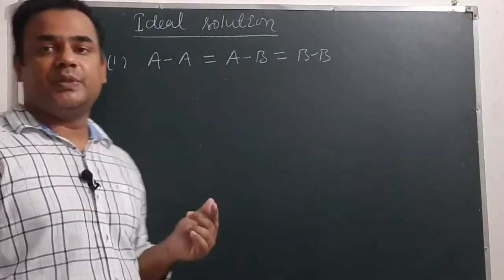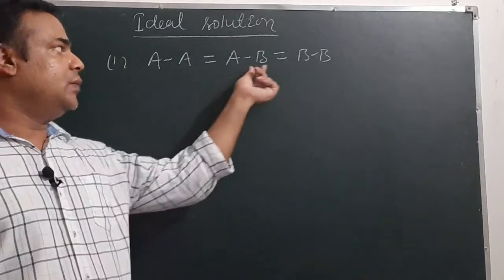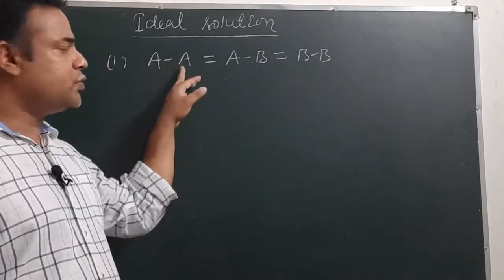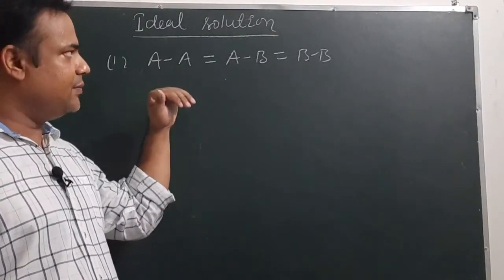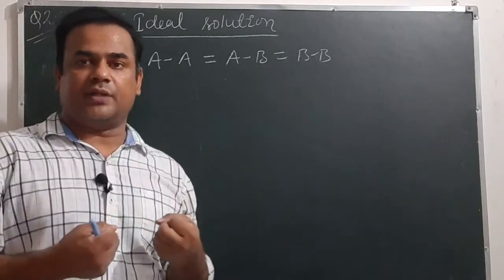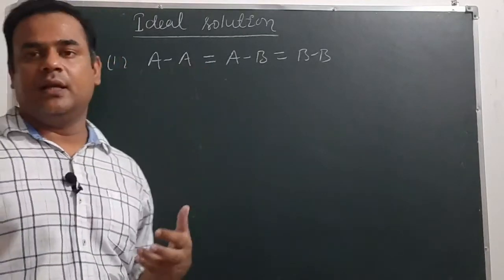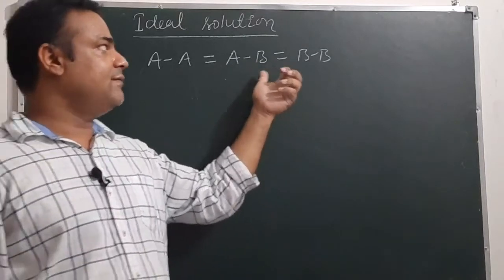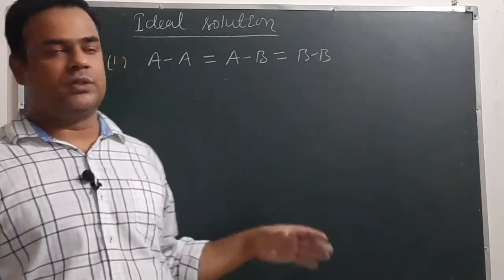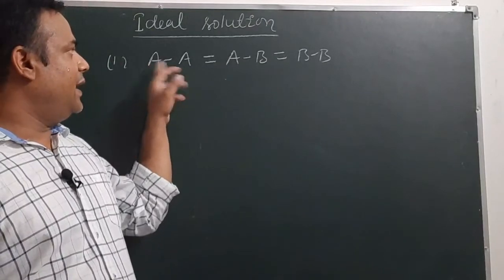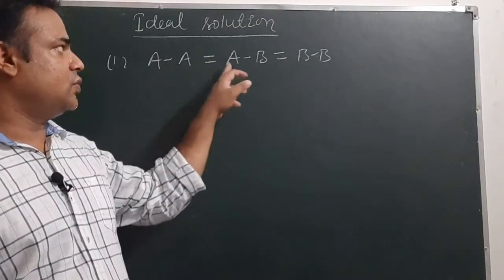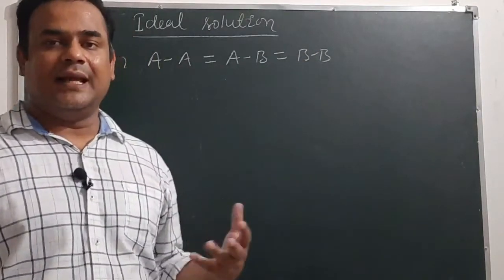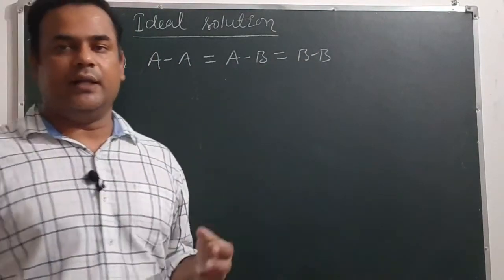Here A represents solute particles and B represents solvent particles. So whatever force of attraction is acting between the solute particles, the same force of attraction should exist between solute and solvent, and the same between the solvent molecules. So if solute-solute interaction is equal to solute-solvent interaction is equal to solvent-solvent interaction, then such a solution will be an ideal solution.